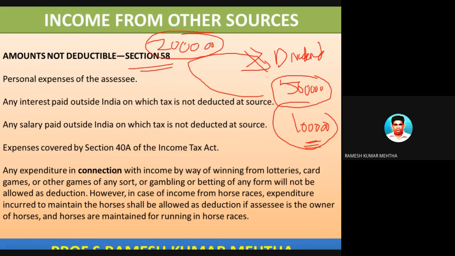So there are similar kinds of examples in this particular slide. Any salary paid outside India on which tax is not deducted at source will not be allowed as a deduction under section 58. In the same way, there is a separate chapter on tax deducted at source.